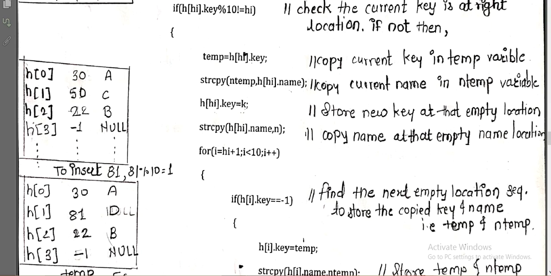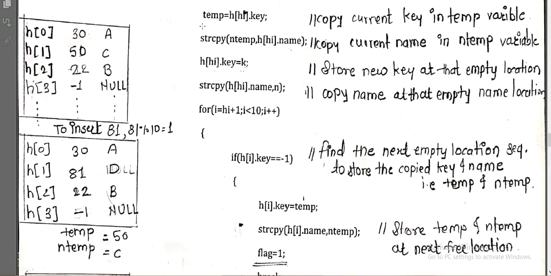Now we can replace this value by the new value, right? So I will copy my new k to that location and the new name n also to that location, and whatever I copied into temp and ntemp will be moved toward the next available location. So how do we search for the next available location?